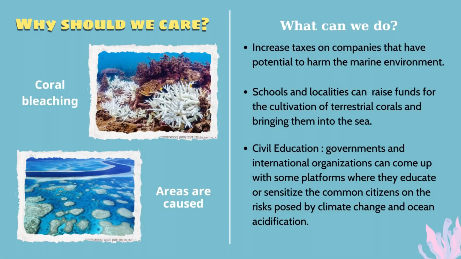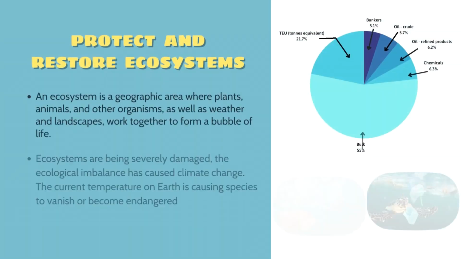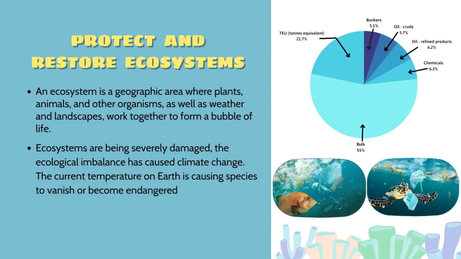The third step is civic education. Governments and international organizations can come up with platforms where they can educate or sensitize the common citizens on the risks posed by climate change and ocean acidification. Let's move on to protecting and restoring ecosystems.